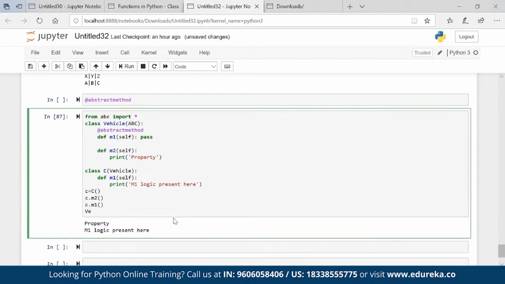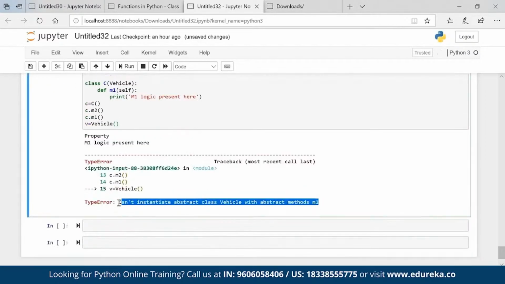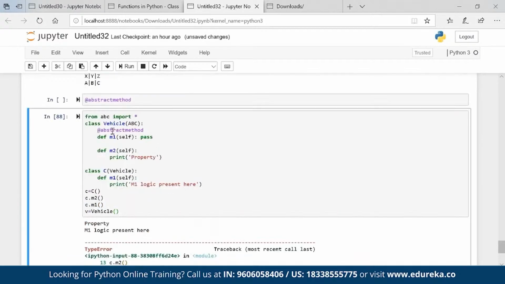What will happen if we write Vehicle? We have to create an object for Vehicle, v equal to Vehicle. You see here, it says cannot instantiate abstract class Vehicle with abstract method m1. So this is not going to work, but this will work through the child's property. Okay, so the child is giving me the property, the child is giving the parent the property m1. So the m1 task which the parent has to do will be done through the child.